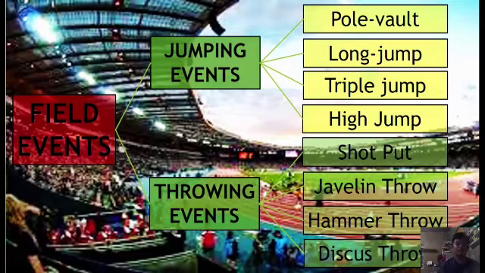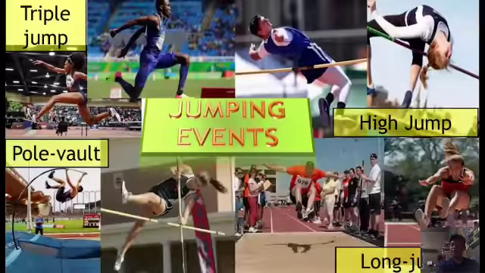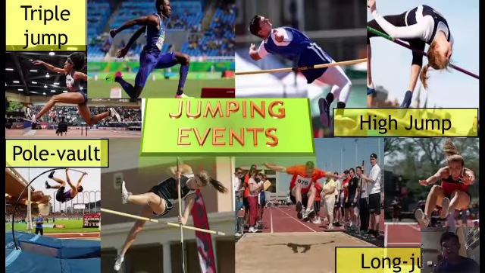Next, we are going to jump to the field events. We have here jumping events and throwing events. Let's go to the jumping events. In jumping events, we have here the triple jump. In triple jump, the participant dashes through the track, then performs a hop, a bound, then finally a jump into the sand pit. Then next we have the high jump. In high jump, the participant jumps unaided over a horizontal bar placed at a measured height without dislodging it.